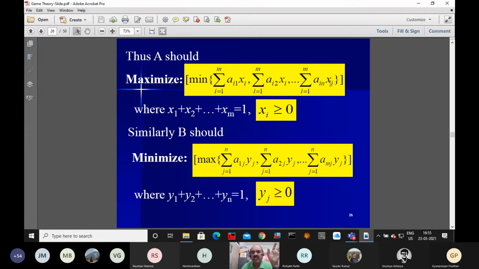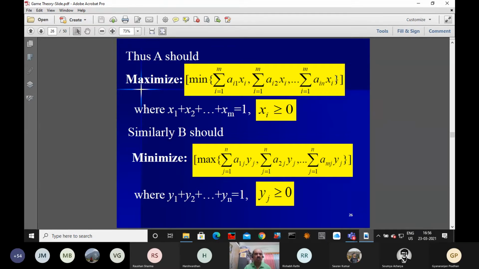So we are writing this separately: the minimum of summation over i from 1 to m, ai1 xi, summation over i from 1 to m, ai2 xi, and so on. This quantity, whatever is there inside, is nothing but our minimum, so it is nu. That nu we want to maximize.